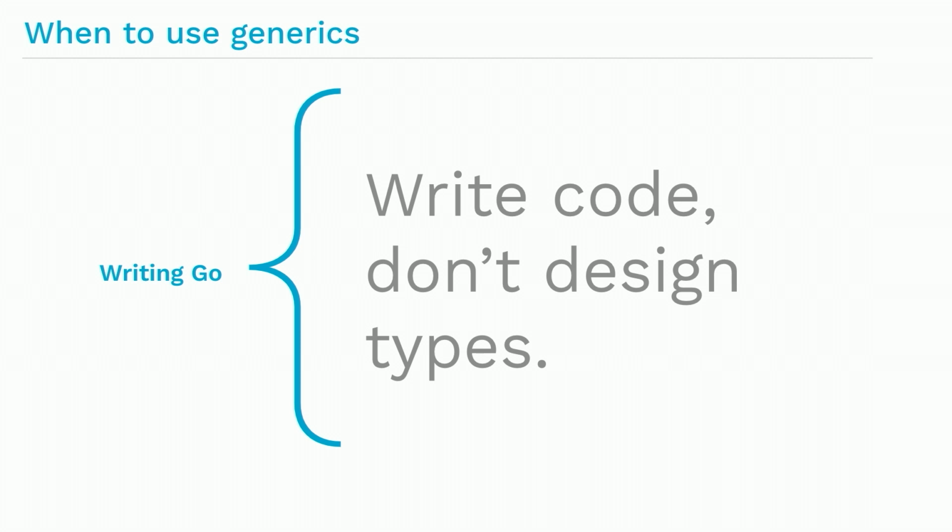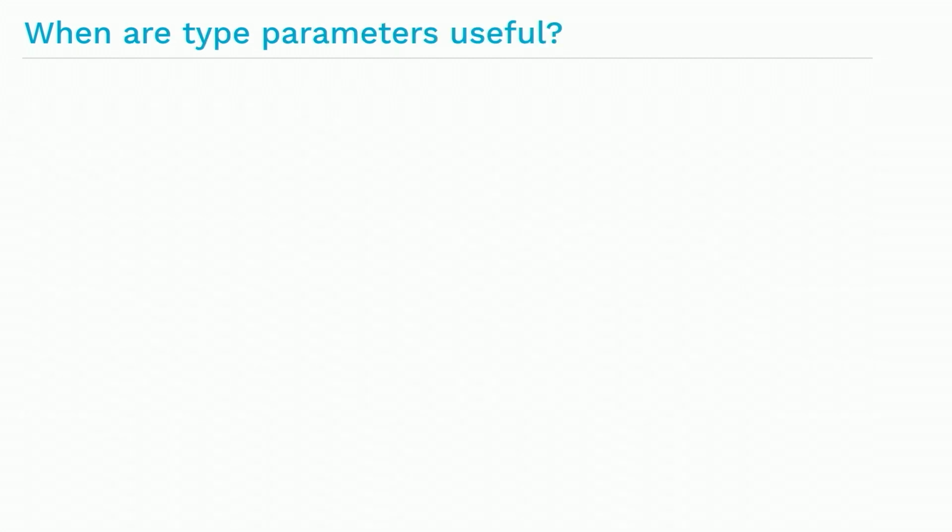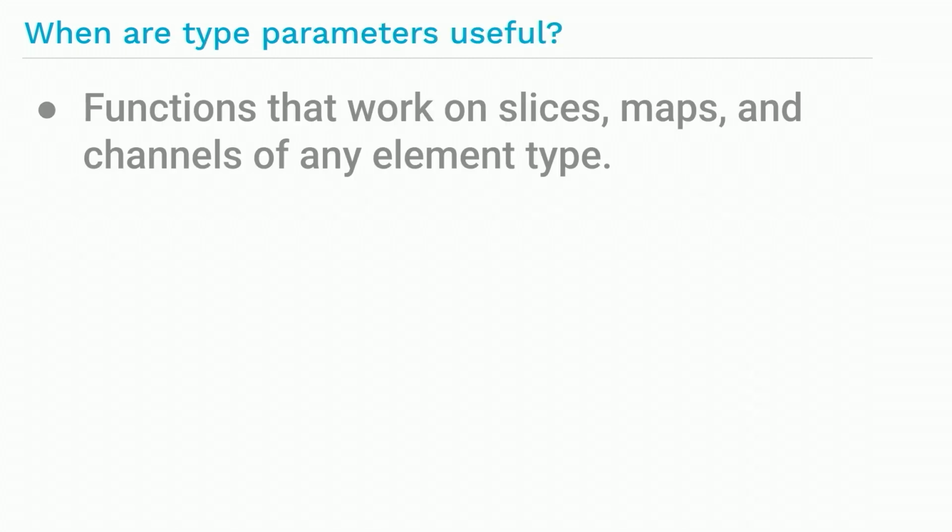Let's start with a general guideline for programming in Go. Write Go programs by writing code, not by defining types. When it comes to generics, if you start writing your program by defining new type parameter constraints, you're probably on the wrong path. Start by writing functions. It's easy to add type parameters later when it's clear that they'll be useful. That said, let's look at cases where they are useful.